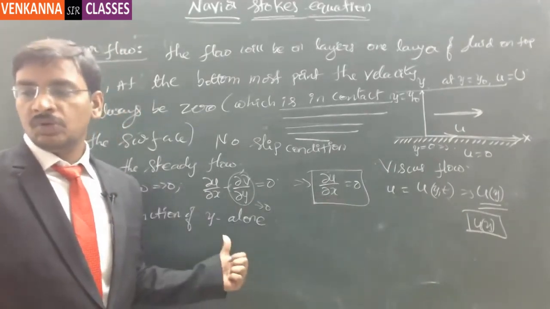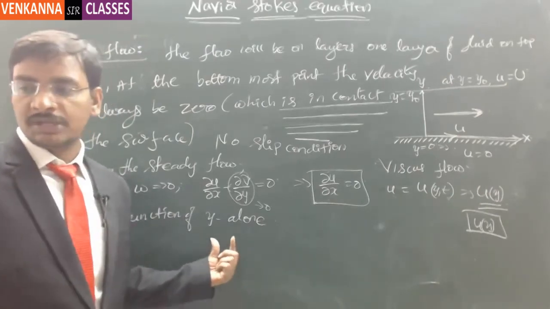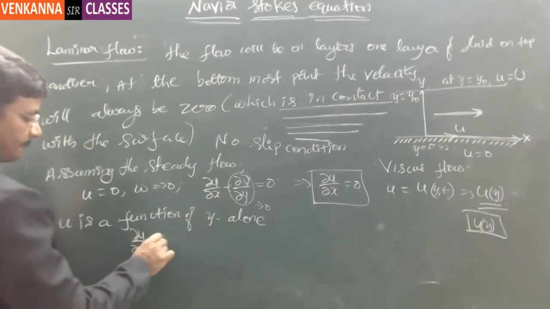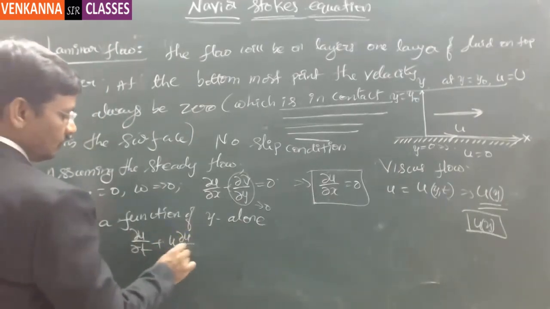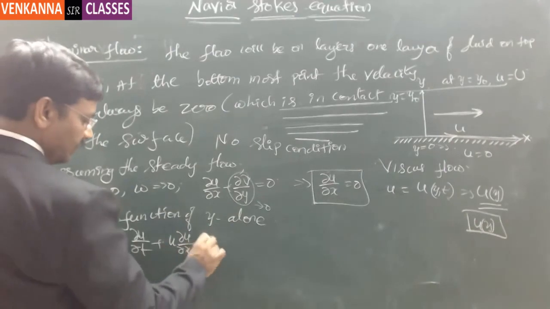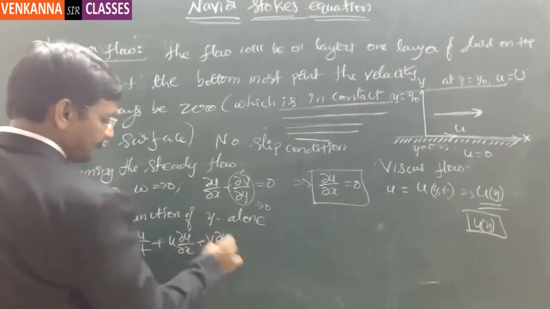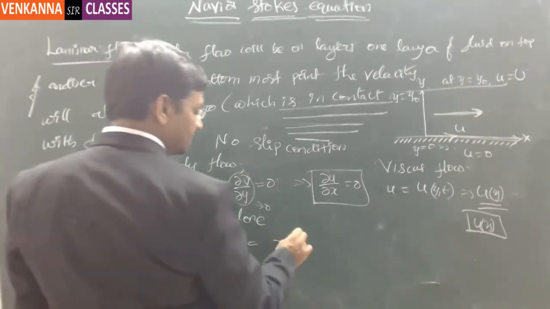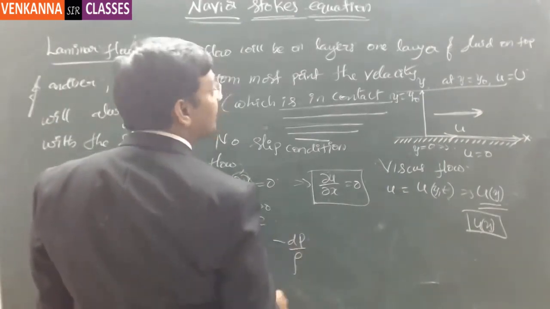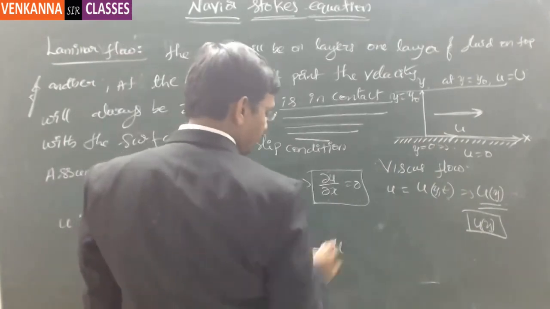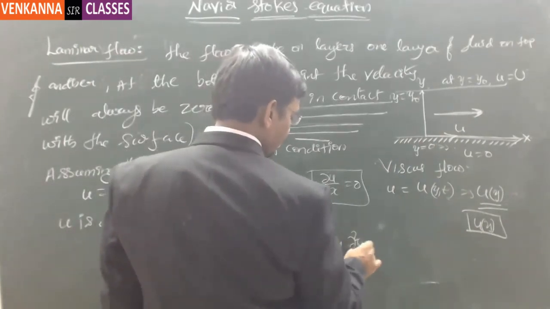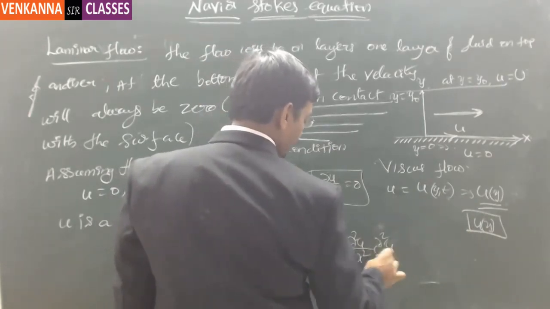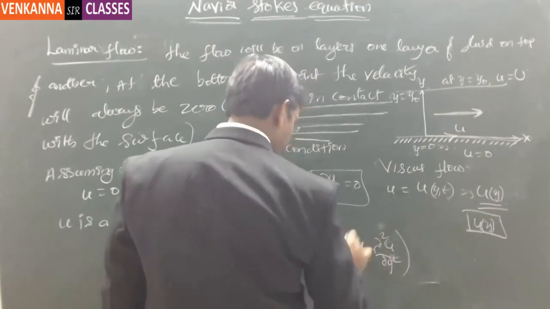So the Navier-Stokes equation: dou u by dou t plus u times dou u by dou x plus v times dou u by dou y is equal to minus 1 by rho times dou p by dou x plus mu times dou square u by dou x square plus dou square u by dou y square. So this is equation number 1.